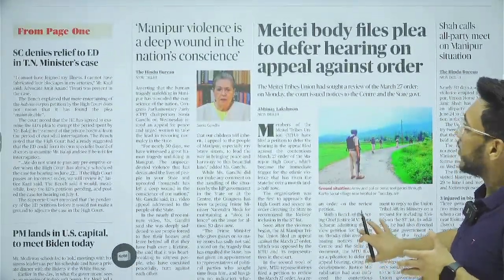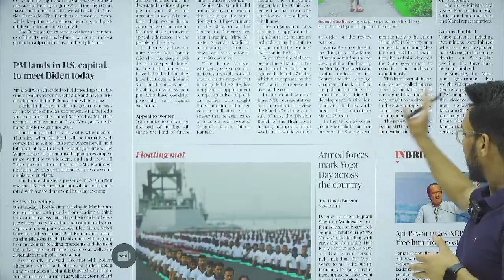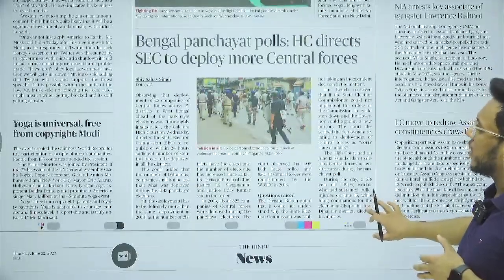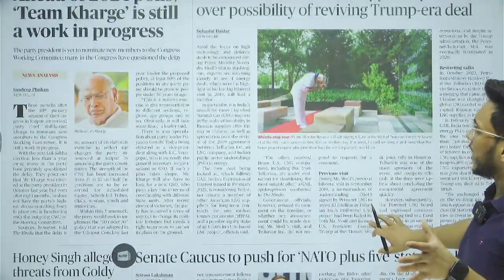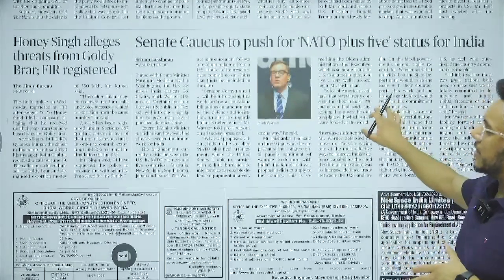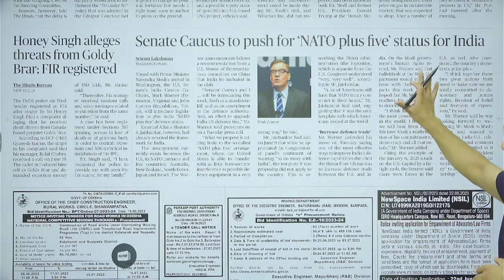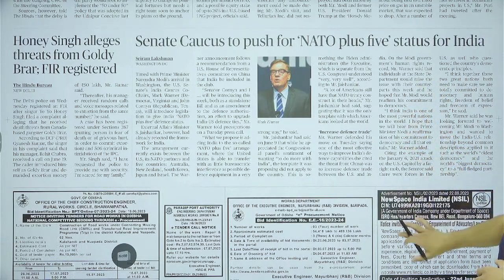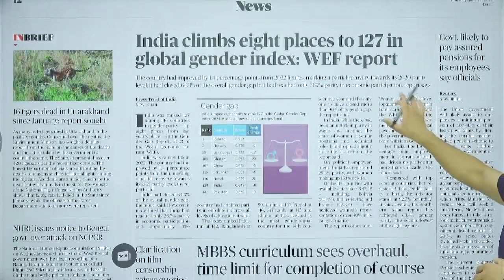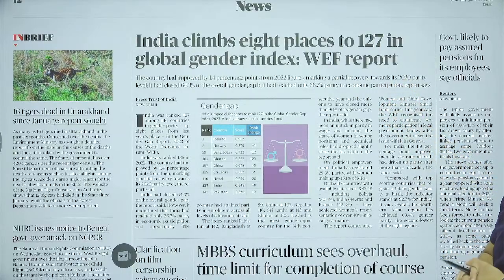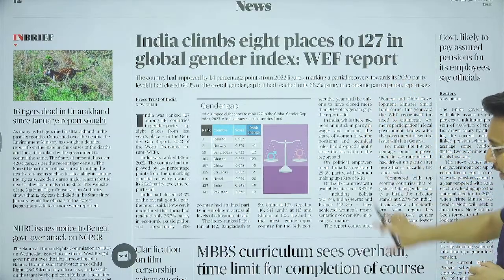Then further moving on, after that the Manipur violence and all such kind of things are going on. No, nothing much important here. There is one article, Senate caucus to push for NATO +5 status for India. We will see this particular article with respect to the examination. Then India climbs 8 places to 127, global gender gap report. We'll see this article also.